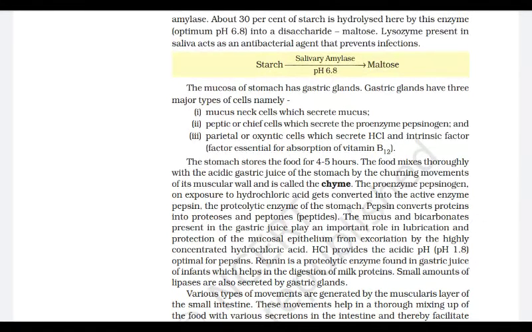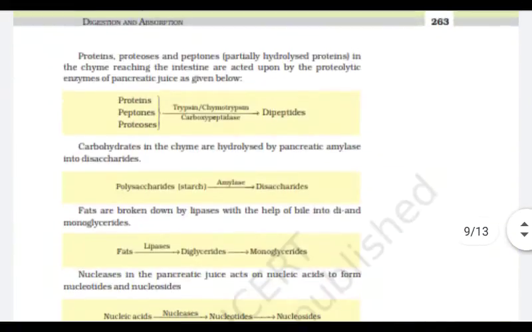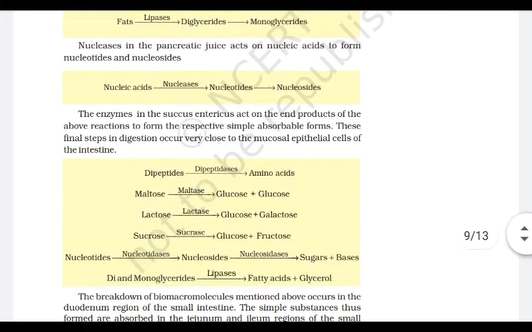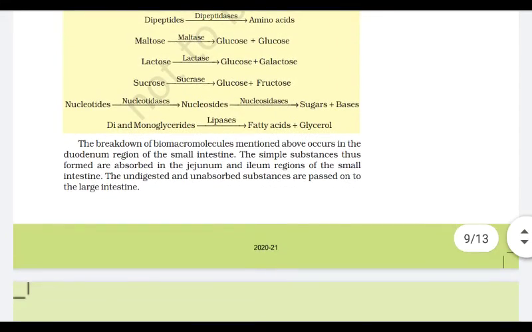In the mouth, starch is converted into maltose by the action of salivary amylase. Proteins, peptones and proteases, upon the action of trypsin or chymotrypsin present in the pancreatic juice, are converted into dipeptides, while polysaccharides with the action of amylase convert into disaccharides. Fats, upon the action of lipase, convert into diglycerides, and upon further action of lipase they convert into monoglycerides. Nucleic acids by the action of nucleases convert into nucleotides, which further convert into nucleosides. Dipeptides by the action of dipeptidase are converted into amino acids.